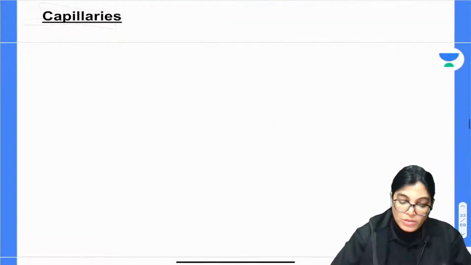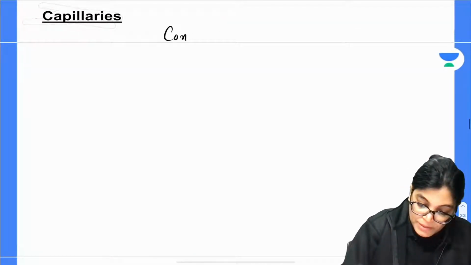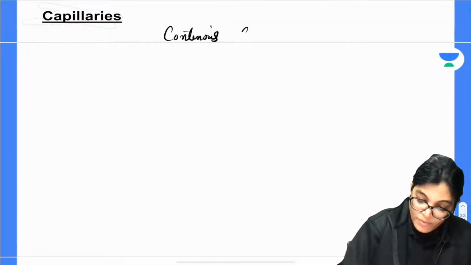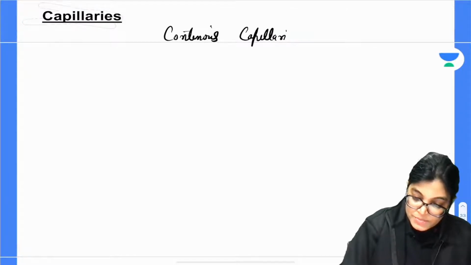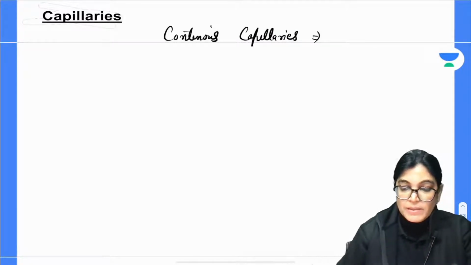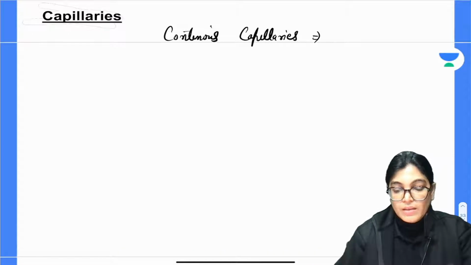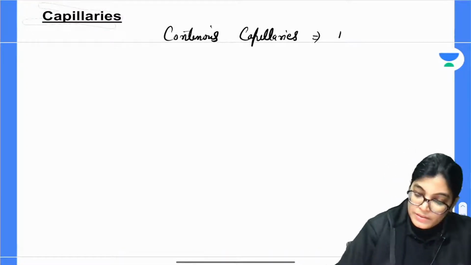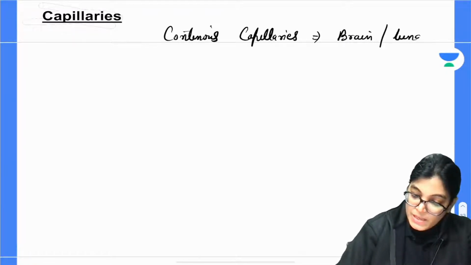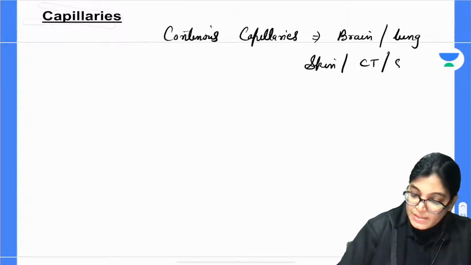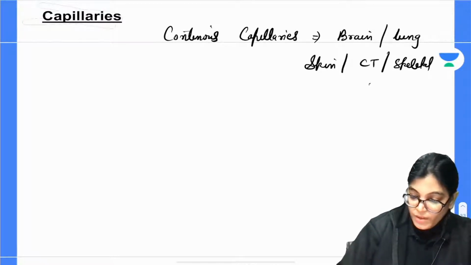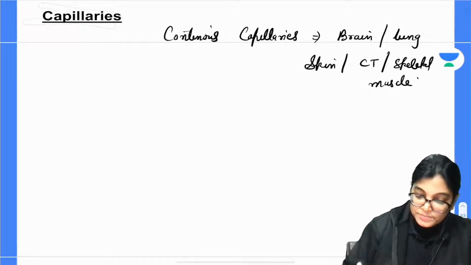So if we talk about examples of continuous capillaries, where are continuous capillaries present? They are present in the brain, in the lung, in the skin, in connective tissues and skeletal muscle, with a continuous layer of endothelium.